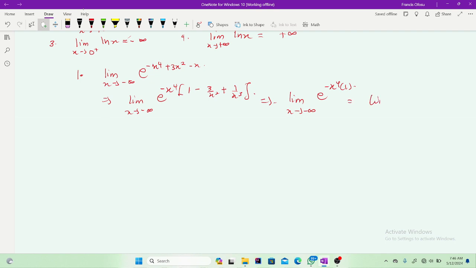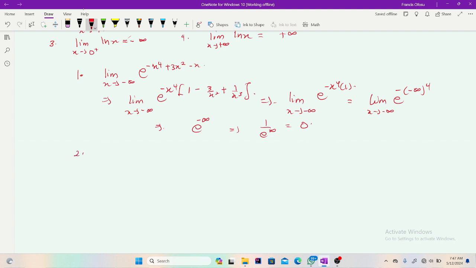Hence, we are getting the limit as s approaches negative infinity of e to the power, now we put our infinity there, negative infinity to the power 4, right? So what are we getting here? You realize that this negative infinity side, when I take the fourth power of it, I'll get a positive, right? So I'm going to get e to the power negative infinity. Because this will give me positive infinity, so that when it multiplies the outside negative, I'll simply get negative infinity. This is the same as 1 over e to the power infinity, and this is the same as 0. So our first problem's solution was 0.